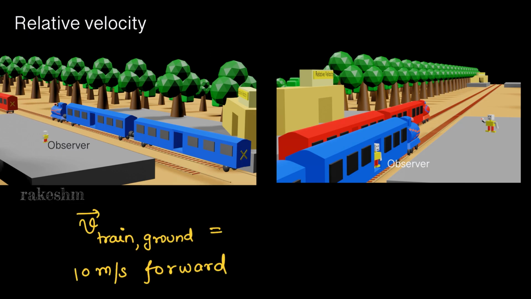So we say the velocity of train with respect to the ground. The observer is on the ground here. So the velocity of train with respect to the ground is 10 meters per second forward.